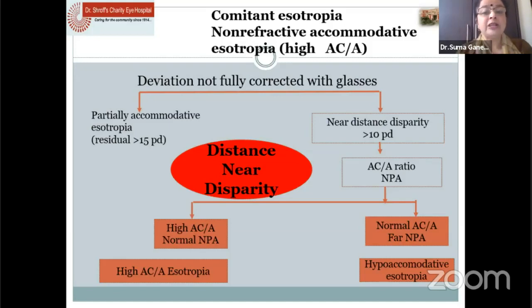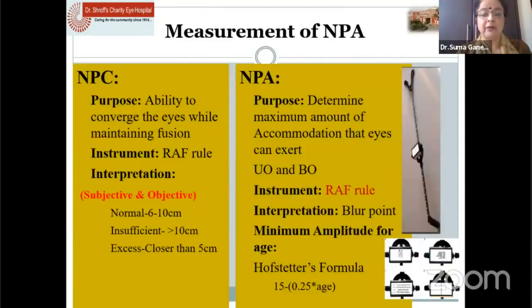So when your deviation is not fully corrected with glasses, then you check whether it is equal for distance and near. If not equal, if it is more for near, then you measure the AC/A ratio and the NPA. If it is equal for distance and near, then we know it is a case of partially accommodative esotropia. Simple instrument to use to measure NPA is the RAF rule, and the interpretation is a blurred point. It tells you the amount of accommodation that the eyes can exert, and then you measure the amount of NPA.